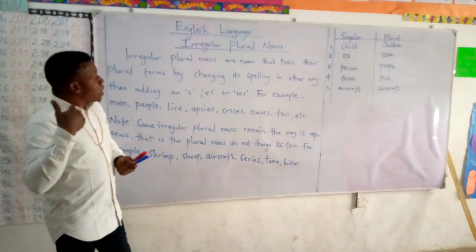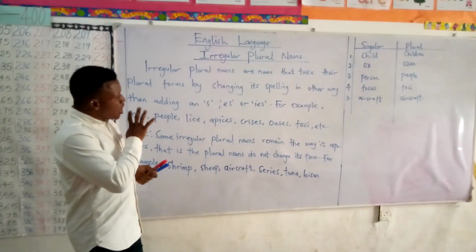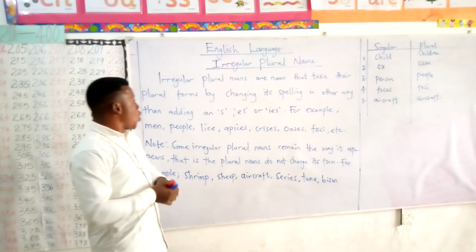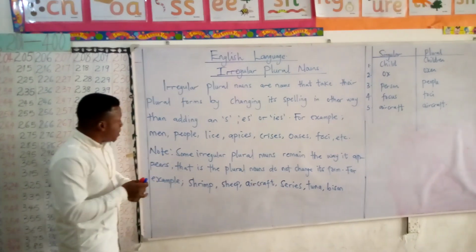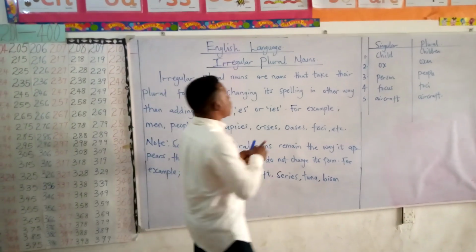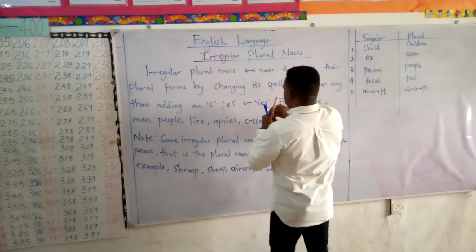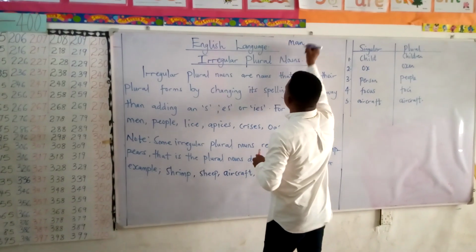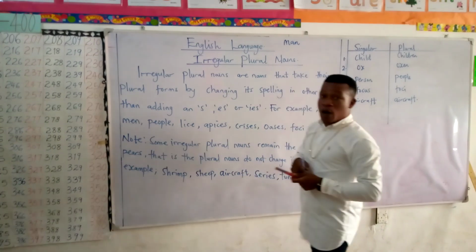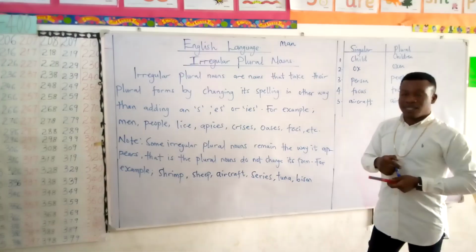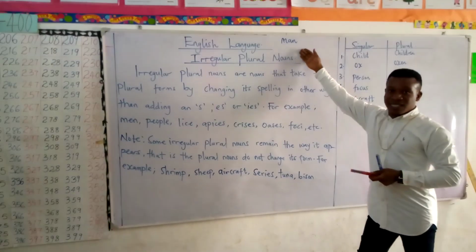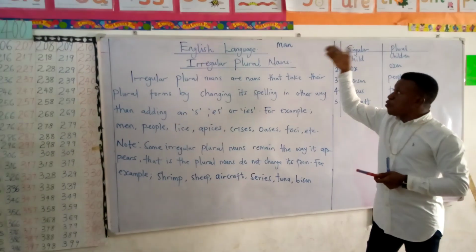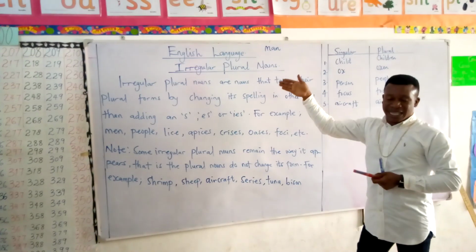Now, when we talk about changing its spelling other than the regular way, for example, you have the word man. Man. This is a singular noun. So what is going to be the plural for this word man?